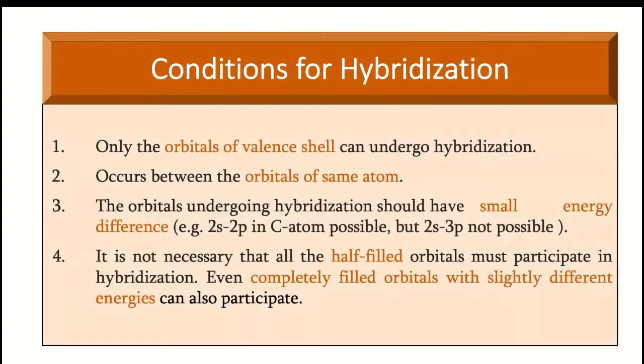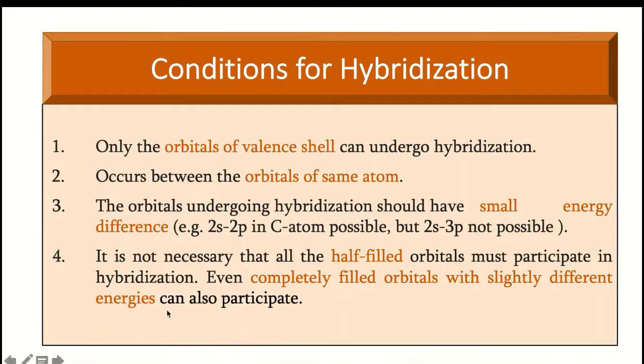So what are the conditions for hybridization? First of all, only the valence orbitals of the atom can undergo hybridization, that we know. For the formation of a covalent bond, we consider the electrons that are present in the valence shell. Now, hybridization occurs between the orbitals of the same atom.